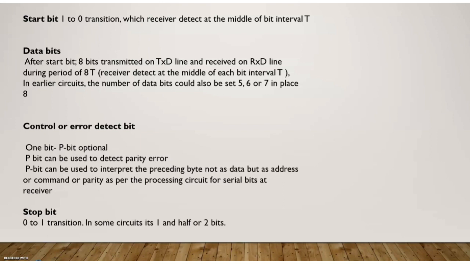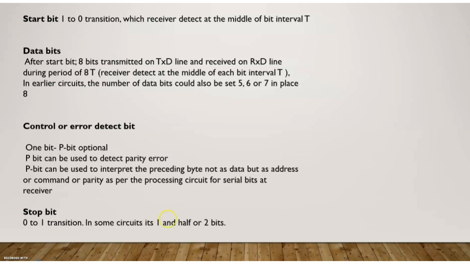Okay, it is not data. So we can either include this bit or discard it. It is actually optional. Consider that we are going to send some special data, such as an address or a command. In that case, we want to indicate to the receiver side that we are sending this address or this command. In order to indicate this, we are using this parity bit, and it is actually optional.